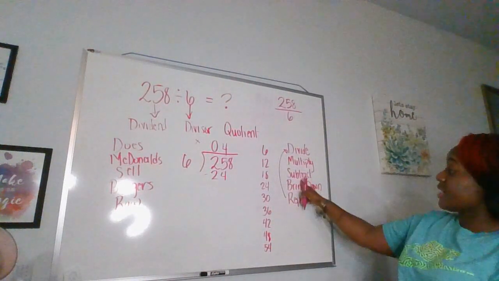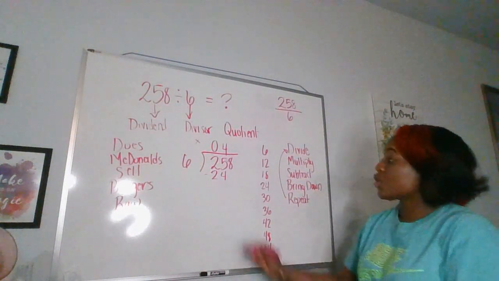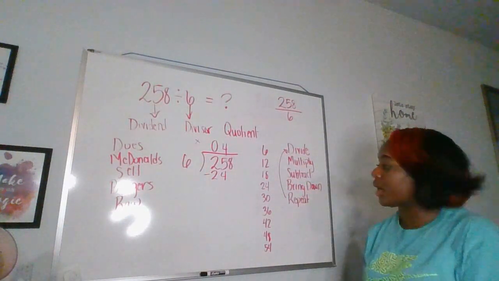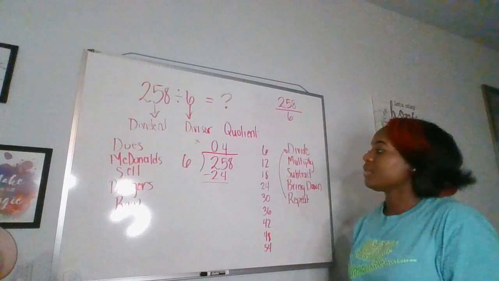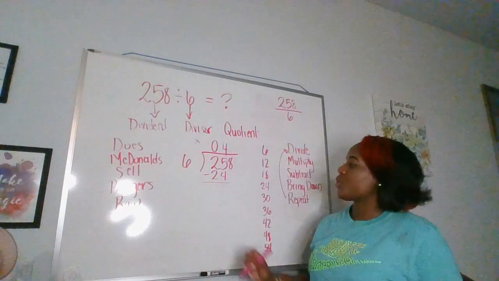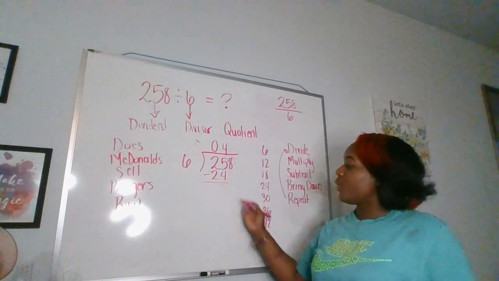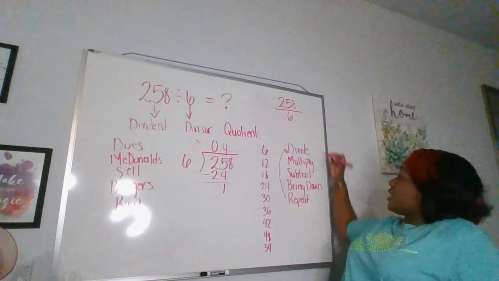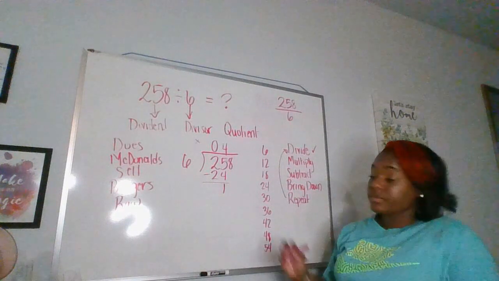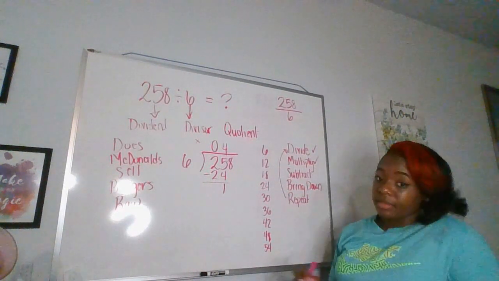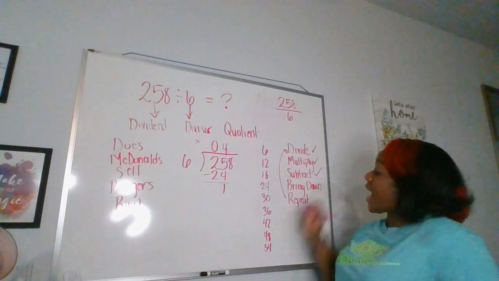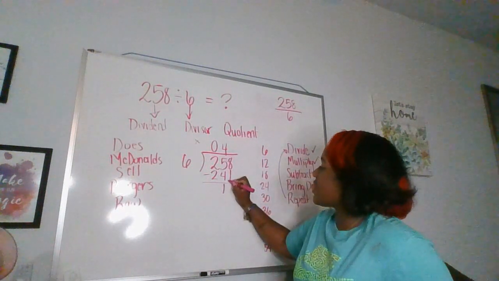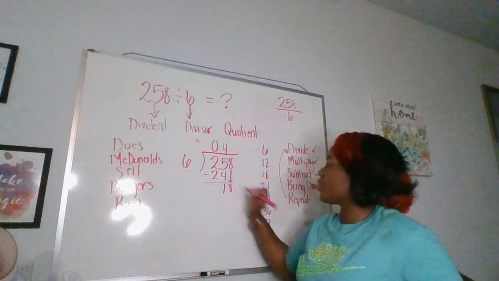Then we're going to do the next step, which is subtract. So we're going to say 25 minus 24. 5 minus 4 is 1. And then we're going to go to the next step. So we've divided, we've multiplied, we subtracted. The next thing is bring down. You bring down the next digit right next to the one you just wrote.